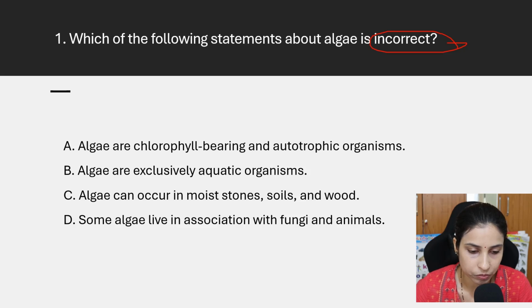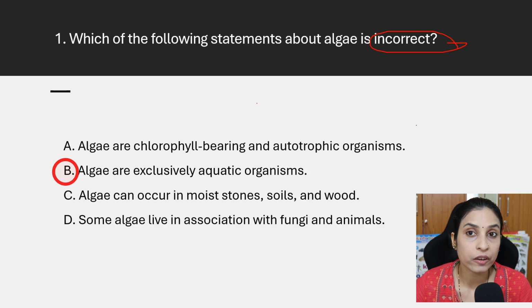Exclusively aquatic organisms. This statement is incorrect for algae, because we observe algae in moist stones, soil, and moist wood also, and some of them are associated with other organisms like fungi. They form lichen, or they may be associated with corals, sponges, etc. So not only exclusively aquatic organisms. So option B is the correct answer.